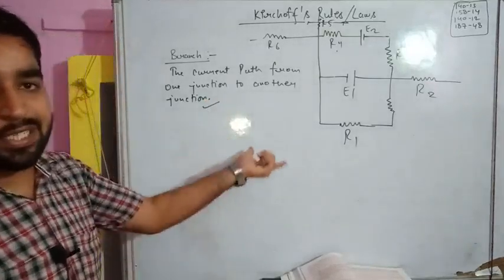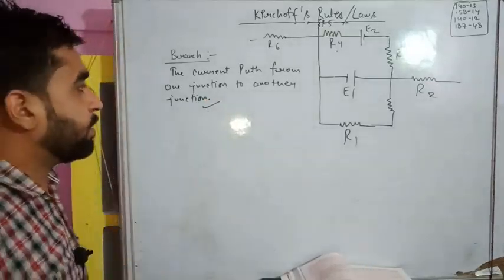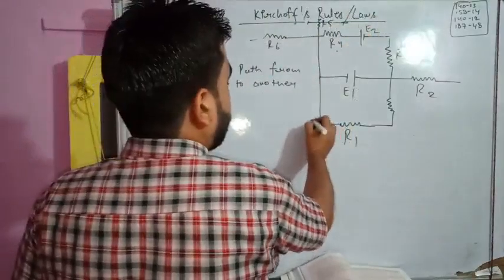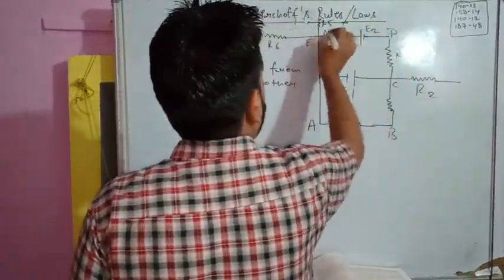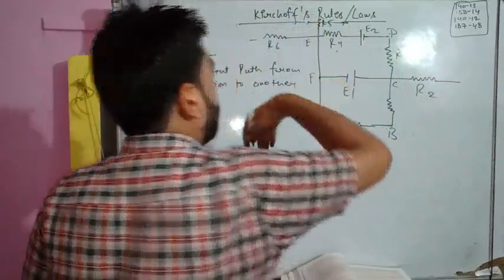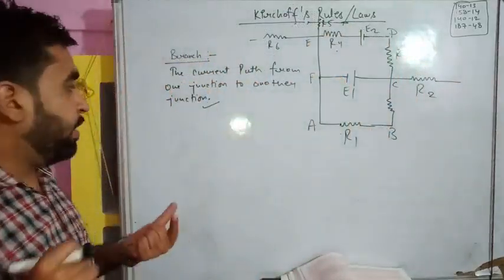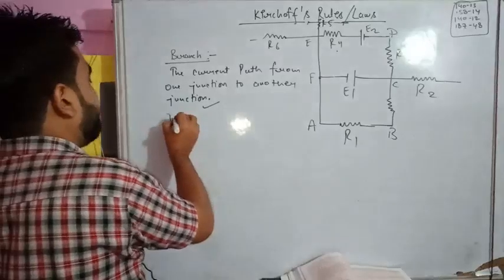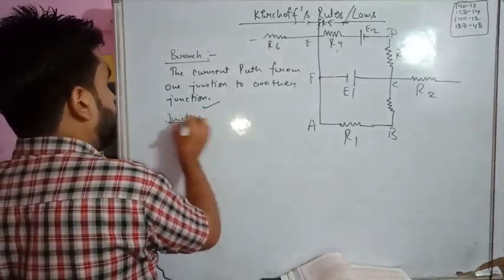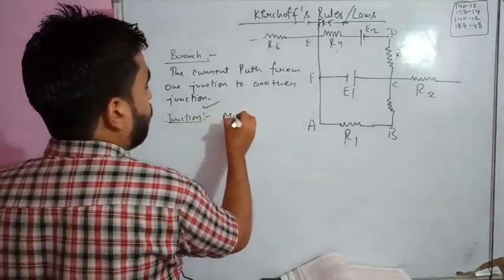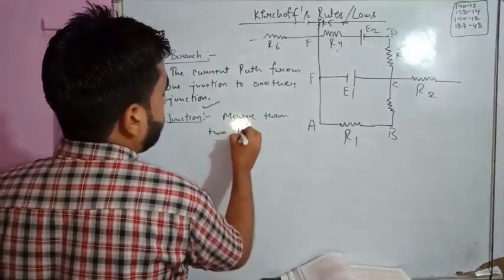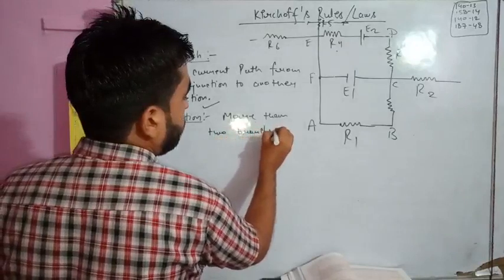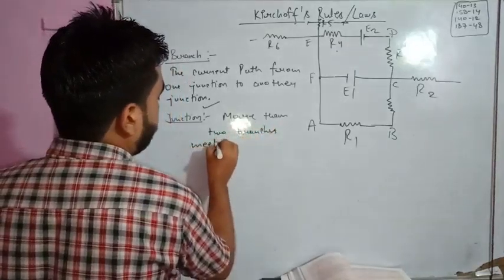Now what is this junction? For understanding this junction, let us name these points. Suppose this is A, B, C, and this is D, E, F, so there should not be any confusion. What is a junction? A junction is the meeting point of more than two branches.